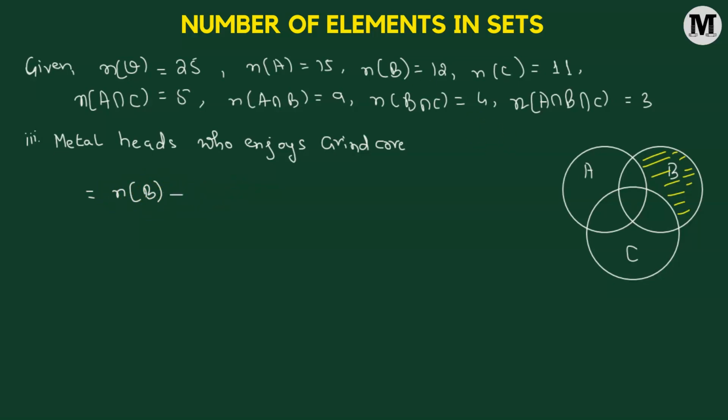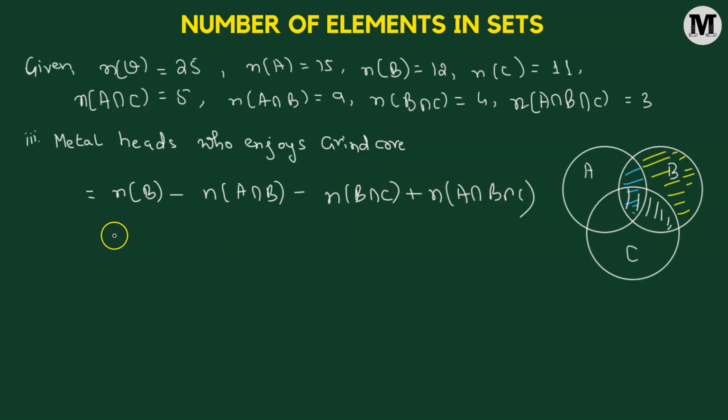we're going to subtract the common between A and B. That means listeners who listen to old school death metal and grindcore, minus we will be subtracting individuals who enjoy listening to grindcore and thrash metal, and added to it the listeners listening to all the three genres. So that will be equal to, so we have 12 minus A intersection B, so that's 9, minus B intersection C, so that's 4, plus we have 3.